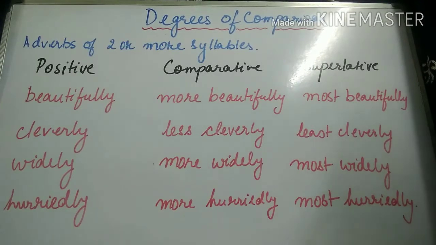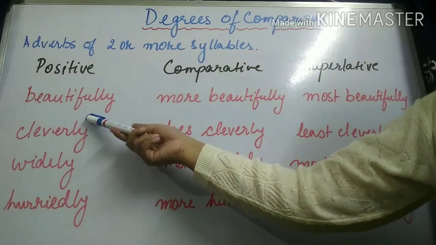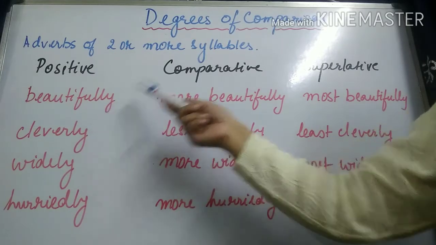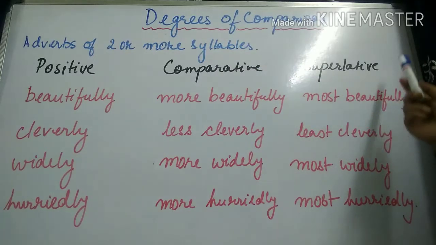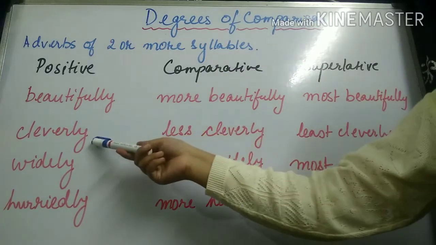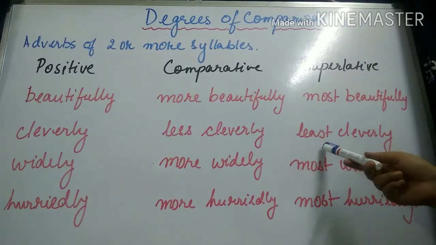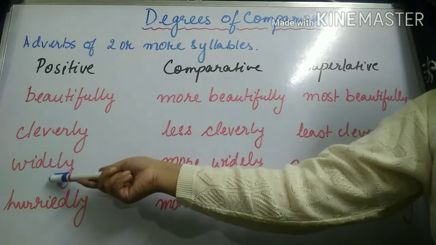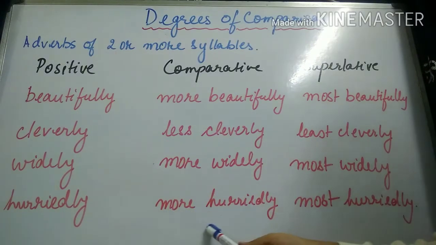Some more examples of adverbs of two or more syllables. The word beautifully in the positive degree becomes more beautifully in the comparative degree and most beautifully in the superlative degree. Similarly, cleverly in the positive degree, less cleverly in the comparative degree, and least cleverly in the superlative degree, and so on and so forth. See, widely becomes more widely and most widely; hurriedly, more hurriedly, most hurriedly.